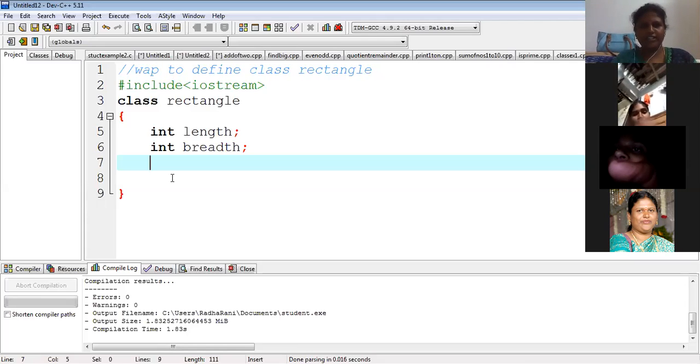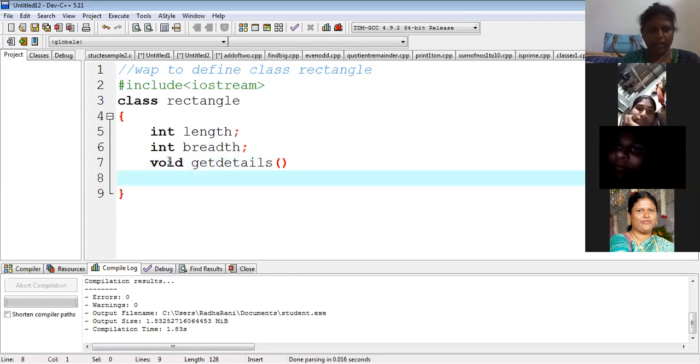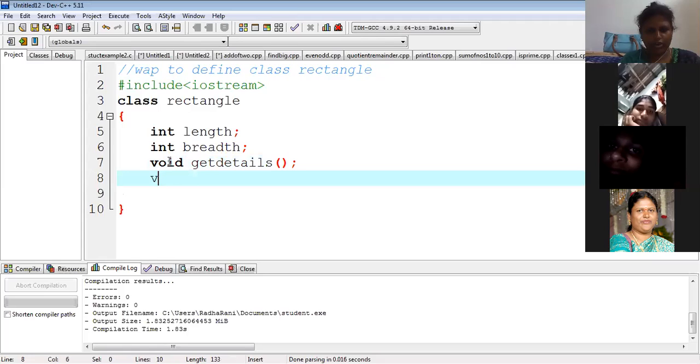Leave it, this is okay. First of all, what minimum functions should you have according to the previous program? Void get breadth, or otherwise get details, get details of rectangle. One function is minimum needed. Not only one, two functions are needed. Get details, void put results. Just put details.